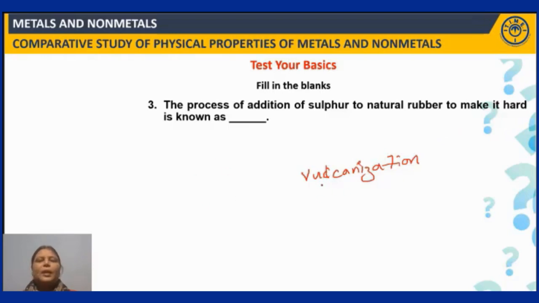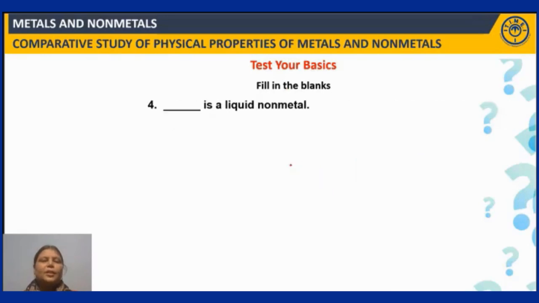This process is known as vulcanization, because natural rubber doesn't find much application, but vulcanized rubber has many applications. That's why rubber is subjected to vulcanization, right? Now next question. Dash is a liquid non-metal. Again a simple question which you learnt in the exceptions, right?